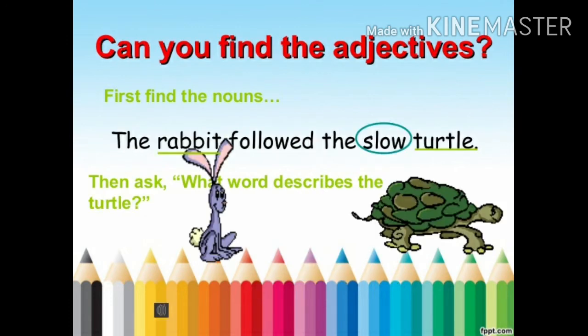Now next one, can you find the adjective? First we have to find out the noun. The rabbit followed the slow turtle. So here rabbit and turtle are nouns. Now we will ask a question. What word describes the turtle? Slow describes the turtle. So here slow is the adjective.